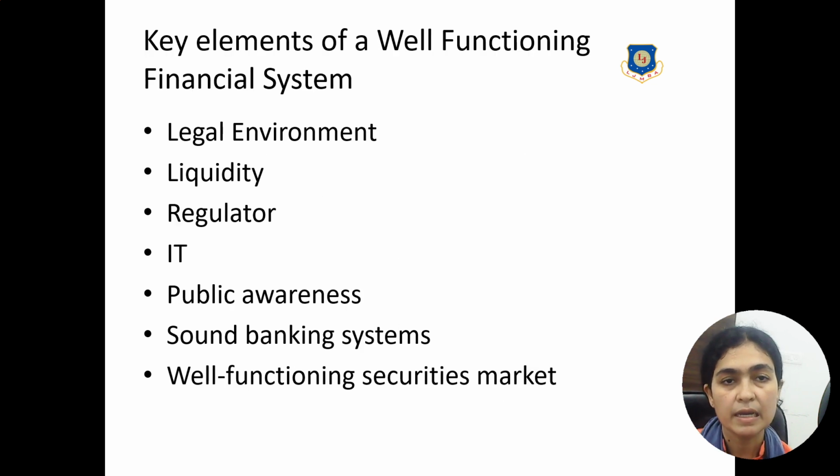And the last segment is all about key elements of a well-functioning financial system. If you want your system to be good or efficient, what are the factors which are required? Your rules, your legal environment, and liquidity should be enough. The regulator should be strong enough to make a rule and implement the same. Information technology should be updated. The public should be aware of their rights and responsibilities. A sound banking system, which is a pillar of the financial system, should be there. And last but not the least, your security market, your stock market, should be well functioning. The people should be investing in that.